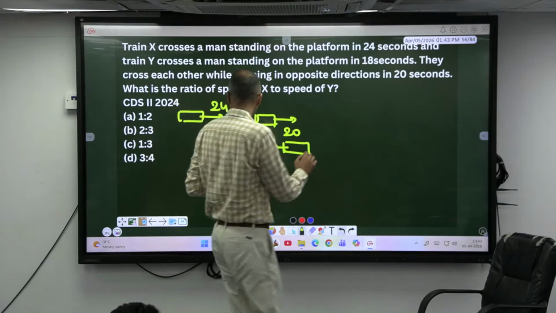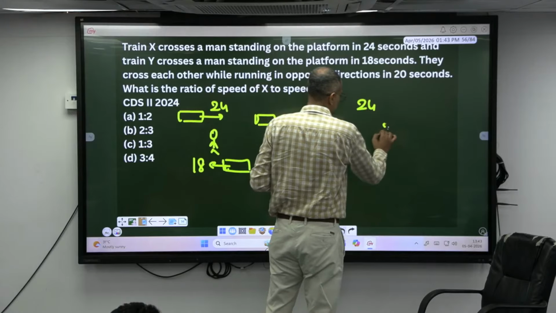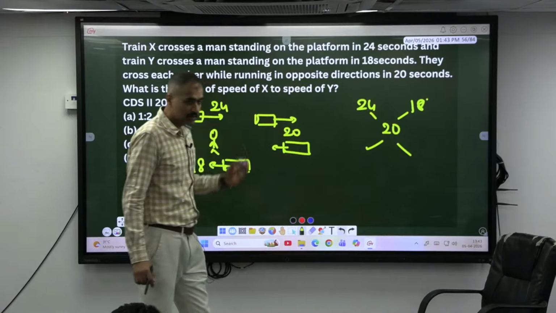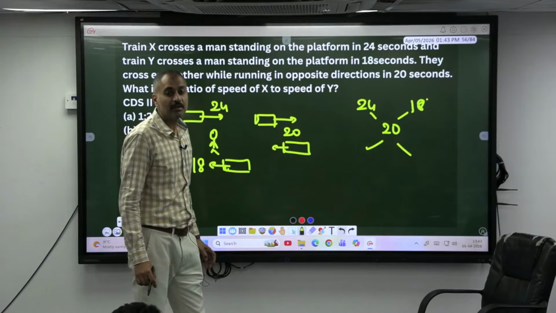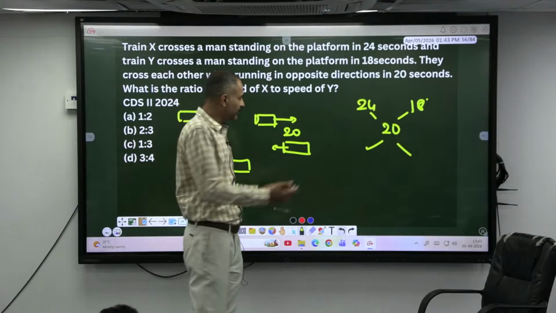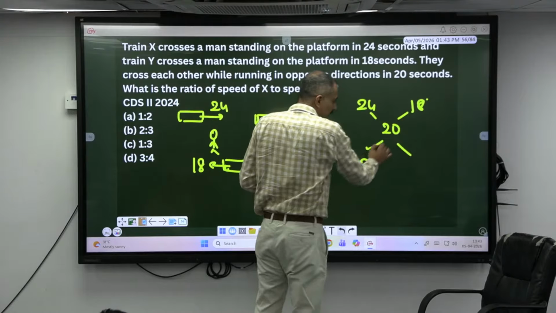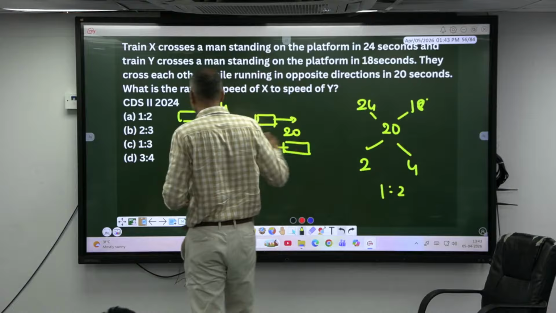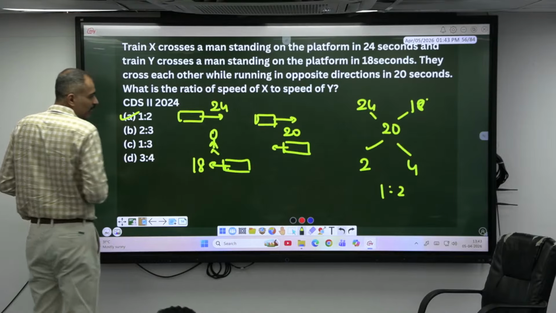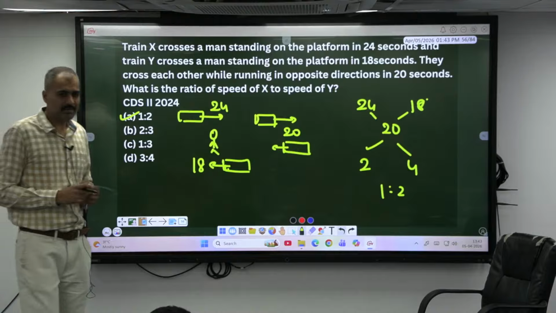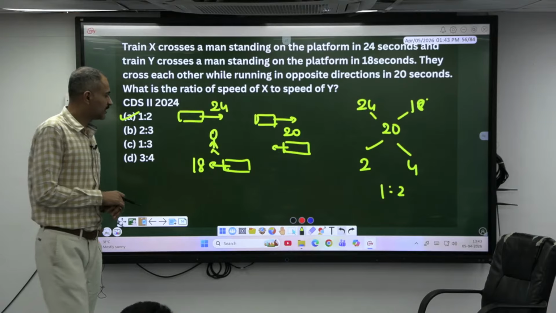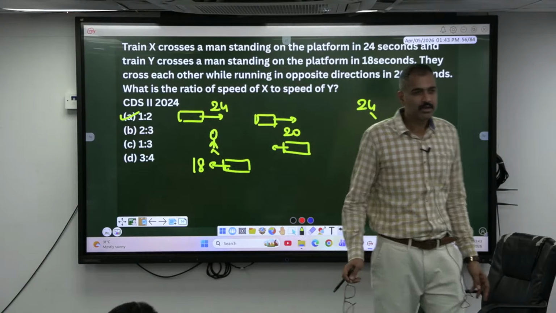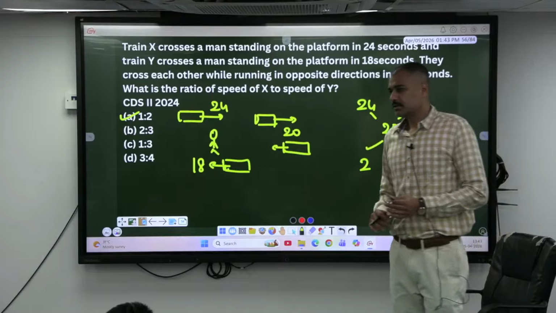Okay, now look here sir, 24, 20, 18. What do you call this technique? Alligation. Remember, alligation. Difference of 18 and 20 is 2. 24 and 20 is 4. What is the ratio? 1:2. You can change the order. He might give you that also in a changed order. This is all they have asked you. 24, 18, and in the middle 20. Take the difference. Alligation.